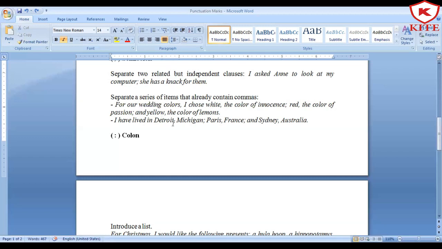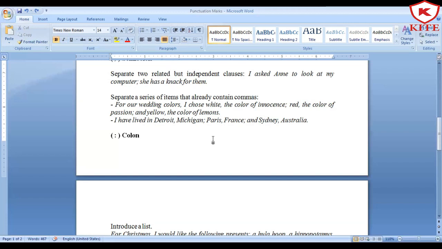I have lived in Detroit, Michigan. See, I have lived in Detroit, Michigan. Now, here a comma is used, which we have seen already. Supposing you are living in a particular city in a particular country, or a particular city in a particular province, that is a state, how are you going to mention it? Now there is a person who has lived in three different cities which are in three different countries. Like for example, someone who has lived in Detroit, in Paris, and also in Sydney.